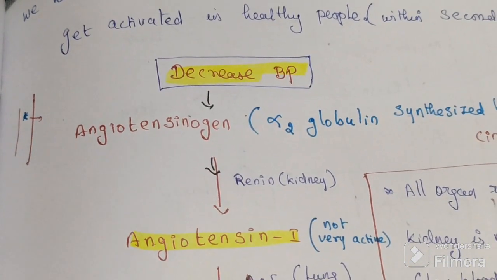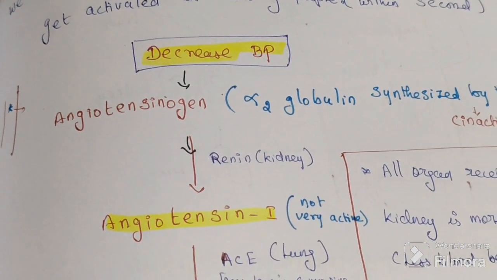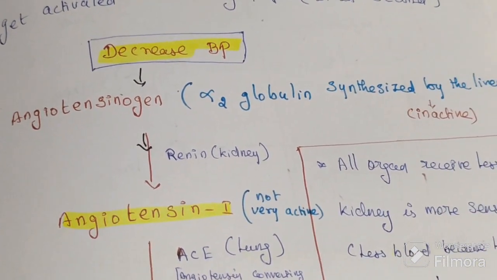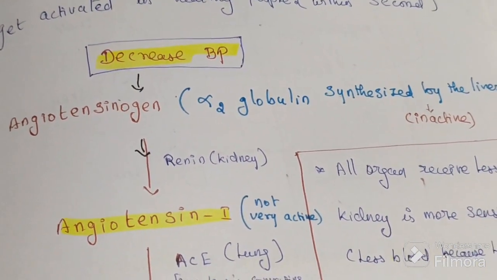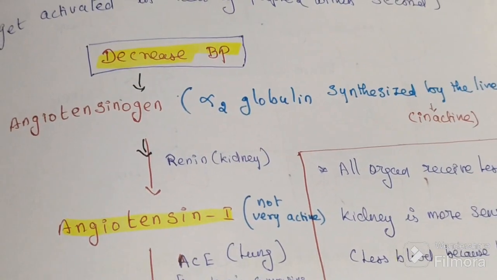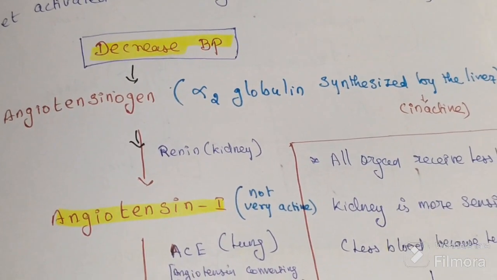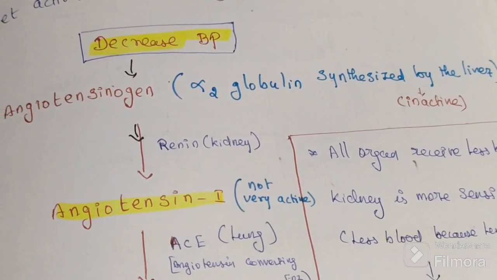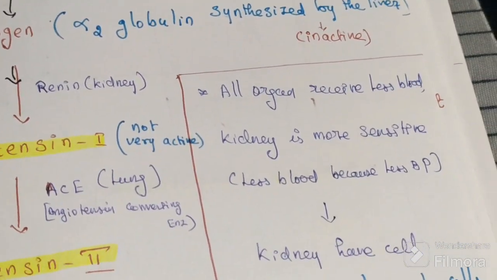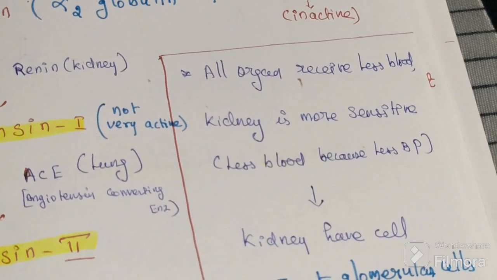But as soon as blood pressure falls, whenever our blood pressure decreases, all our organs receive less blood. The kidney also receives a fixed proportion of the blood, and the kidney is the most sensitive organ.